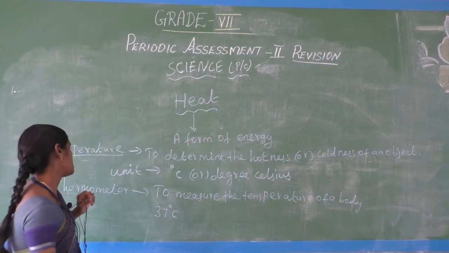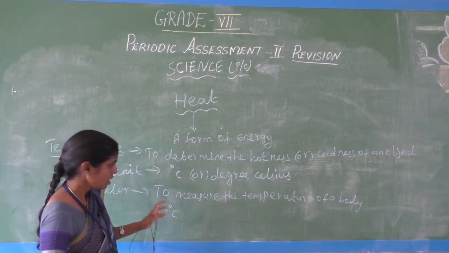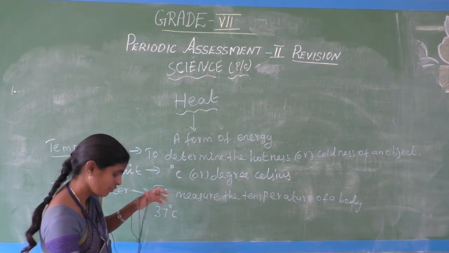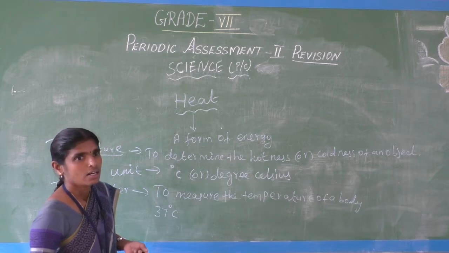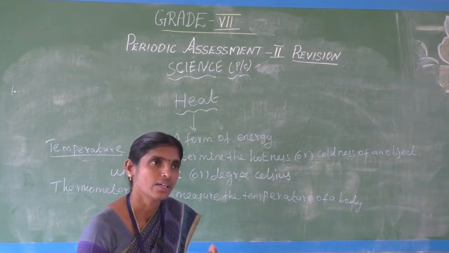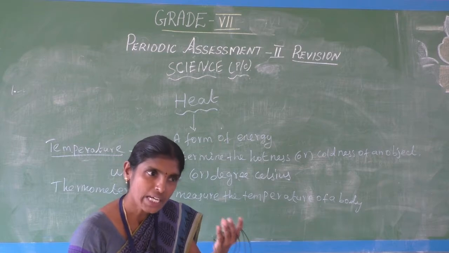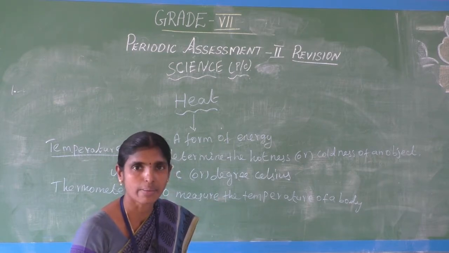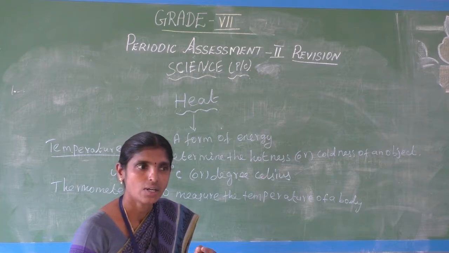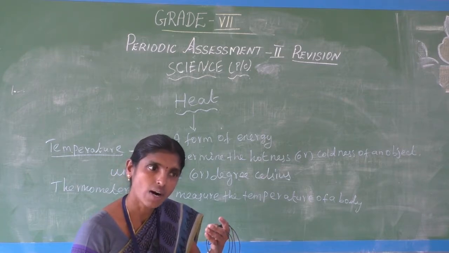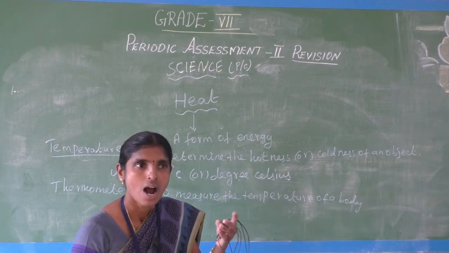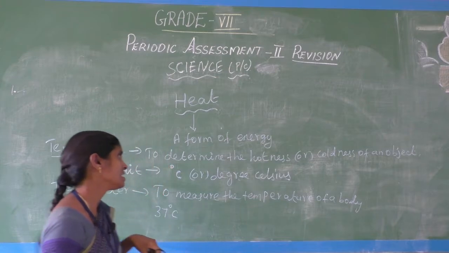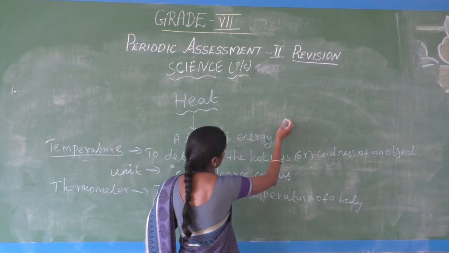Next, thermometer. Another point: what is the temperature of the ice point? What is the temperature of the boiling point? That means the ice point of water and the steam point of water.